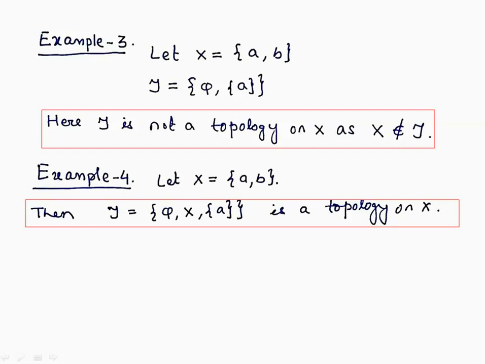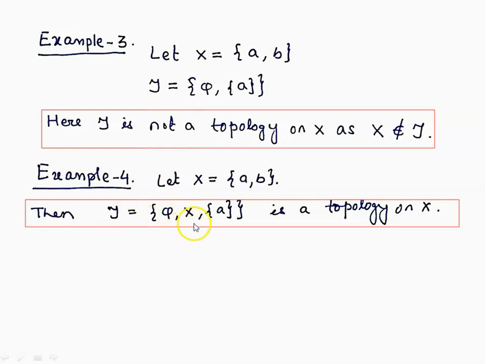Let us take the fourth example. Let X be the set having 2 points A and B, and tau be the collection of subsets of X having members as the empty set phi, the whole space X, and a singleton set A. Clearly, this is a topology on X because, first, the empty set and the whole space are members of tau.